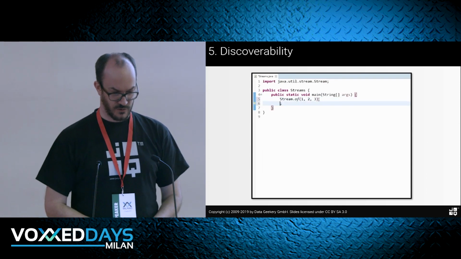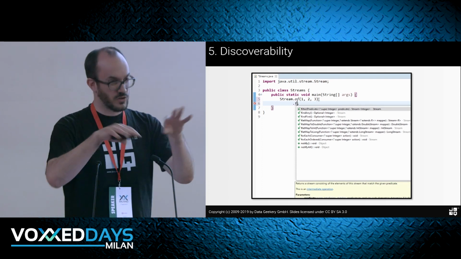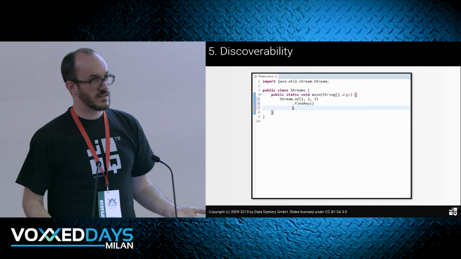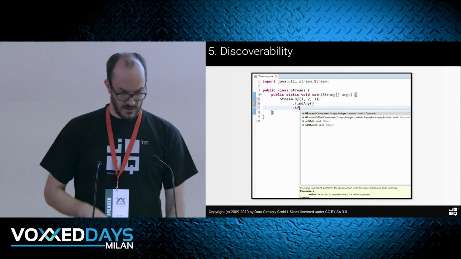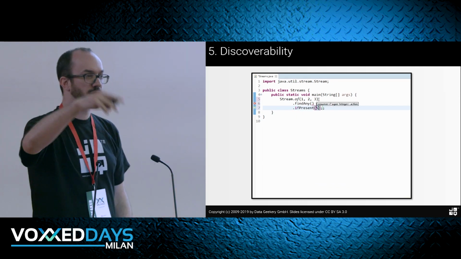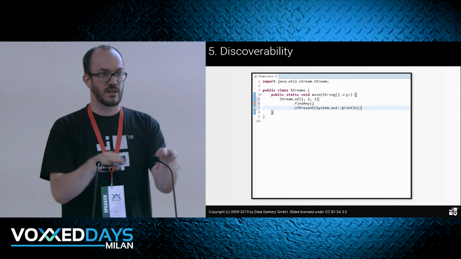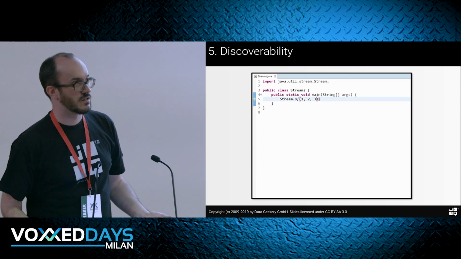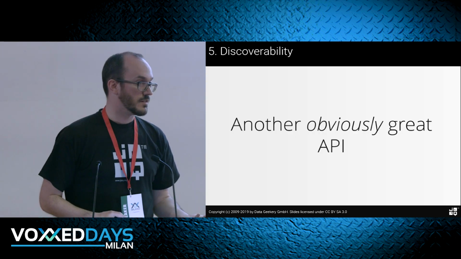Here's a good example again. The stream API is really good for that. I have a stream of 1 to 3, and I autocomplete, and I have my choices here, and I can discover the choices with my IDE, or with the Javadoc, or with whatever tool I'm using, right? I can discover the optional. I don't even have to know that an optional type is returned from findAny. I can just start discovering what I can do with this thing. So to learn the API, this is essential. To get it fast and right, it's not the most important thing, but it's essential to learn it.